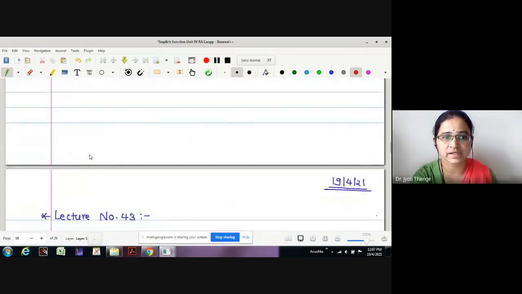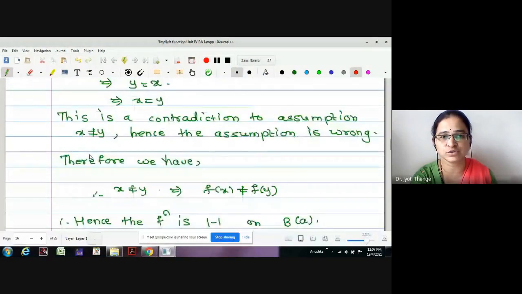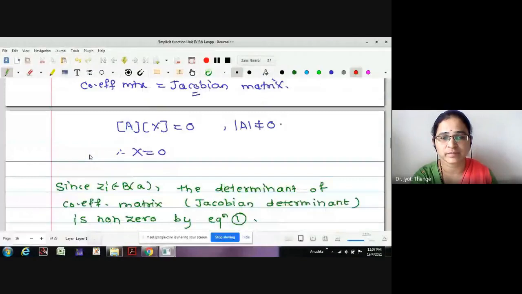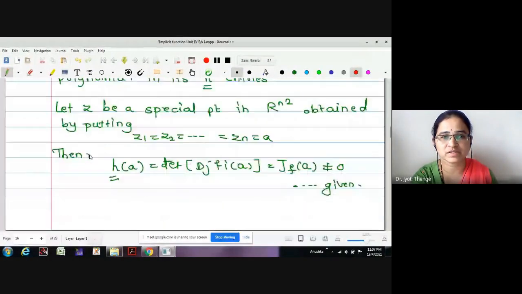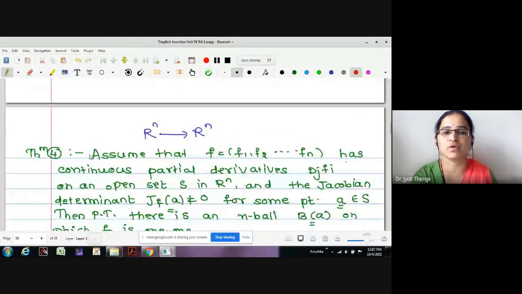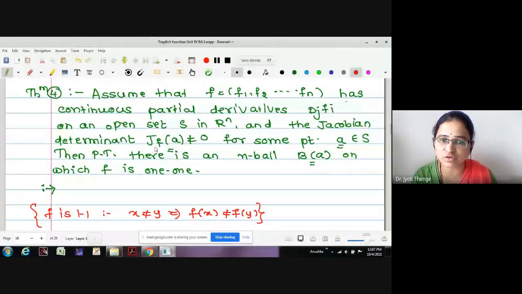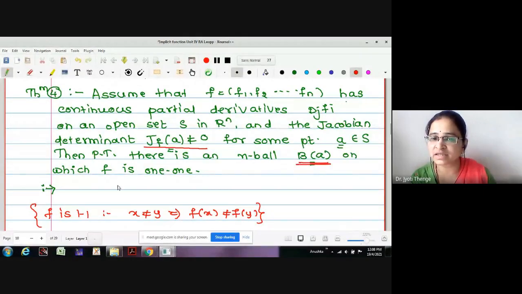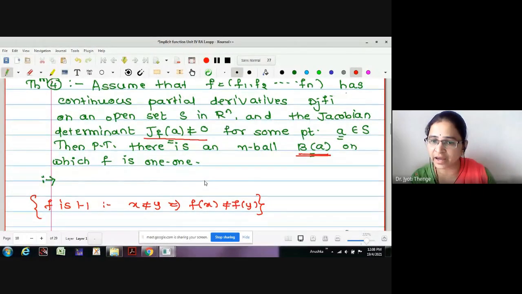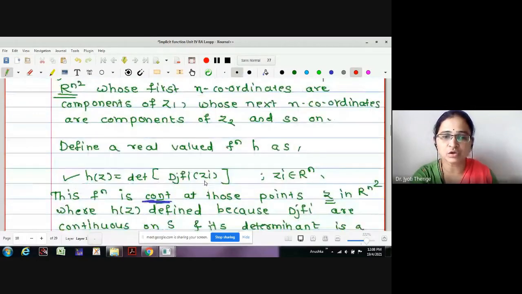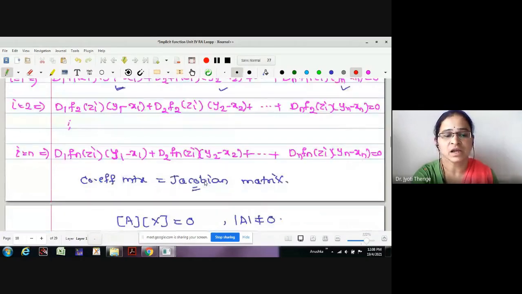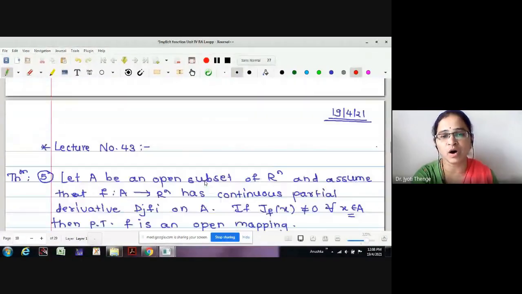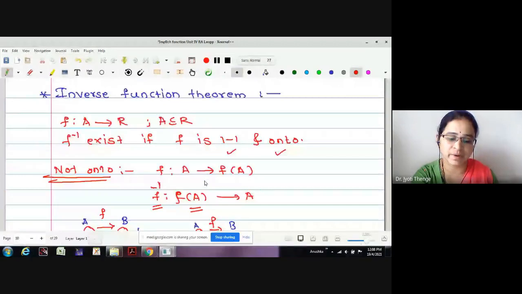Every time I'll show you the statement. Here is the statement, number 4. If the Jacobian determinant is non-zero at some point, then there exists an n ball on which the function is 1-1. Here also the Jacobian determinant is non-zero at the point A in S, so we can find an open ball around A on which the function is 1-1.